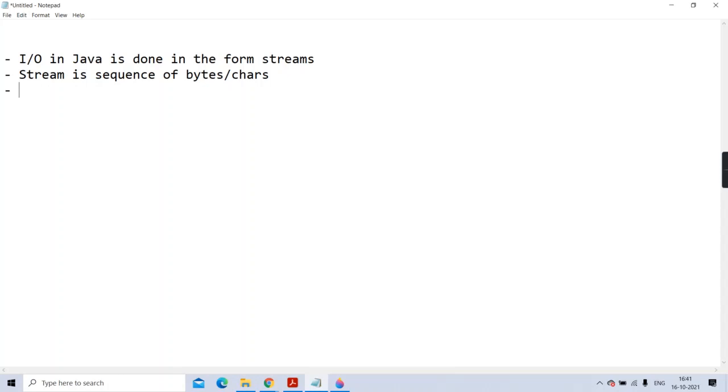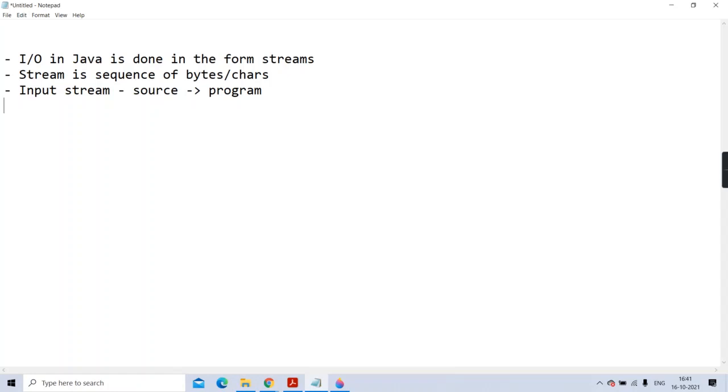Now if that stream is coming from some source to the program, then we will call it an input stream. Now the source can be anything. Source can be a file, source can be a keyboard, source can be a remote machine also.